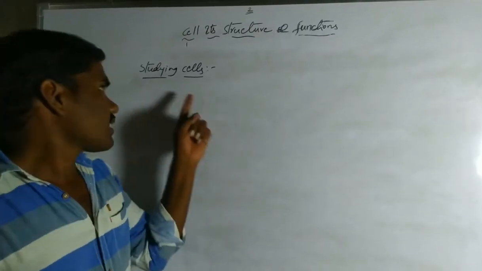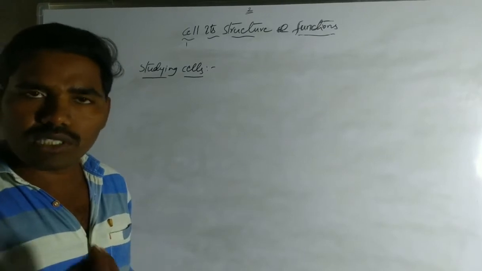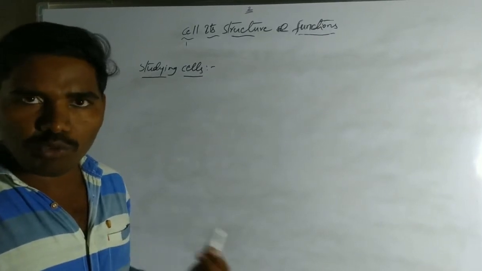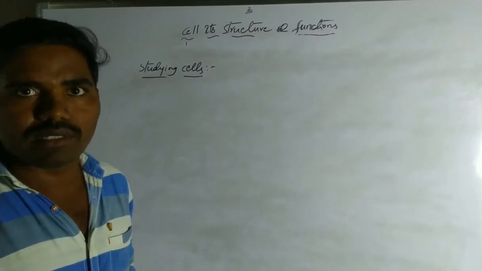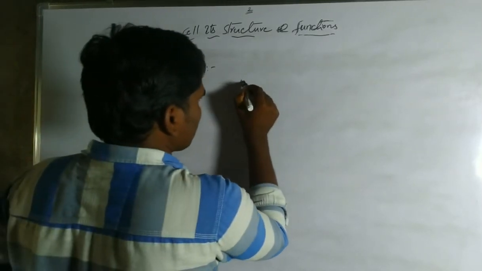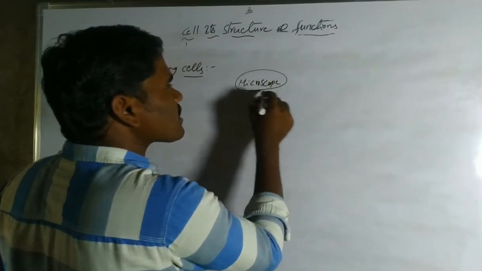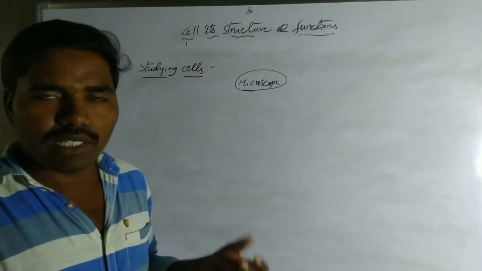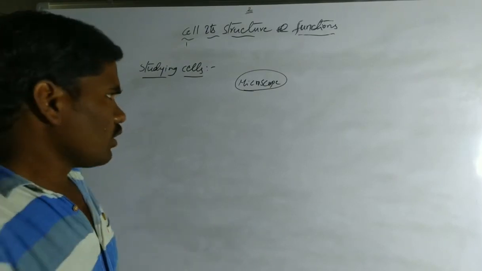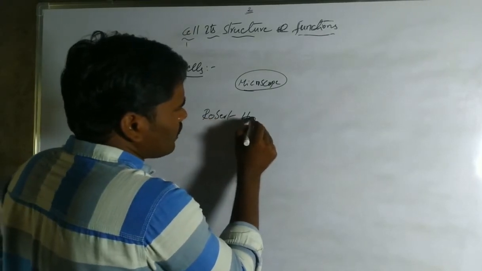Next is studying cells. How do we study these cells? We know that cells are small and microscopic. For this we require a special instrument, the microscope. By using the microscope we can keenly observe the inner parts of the cell.